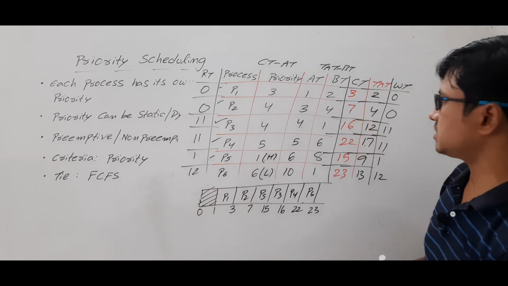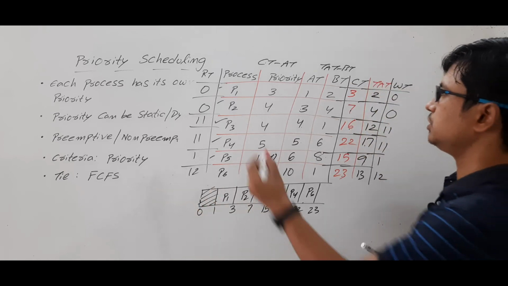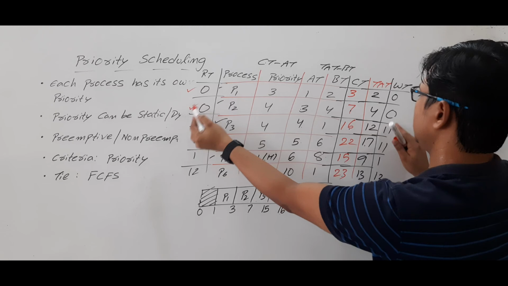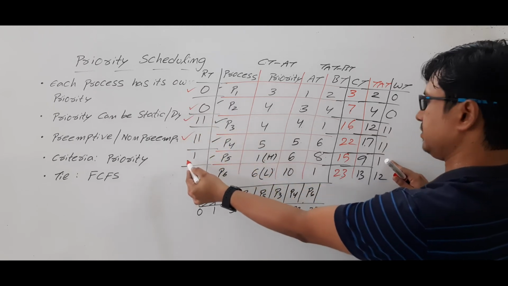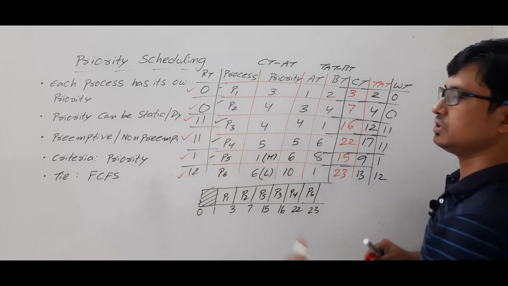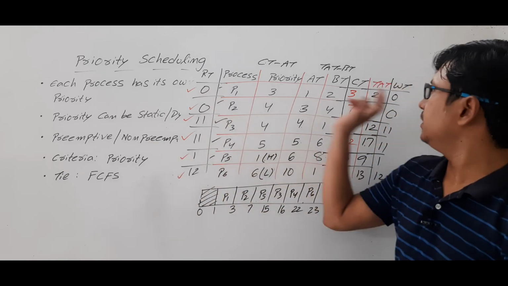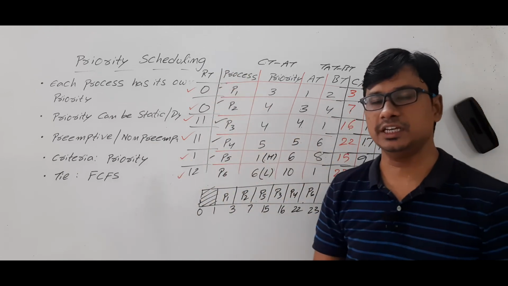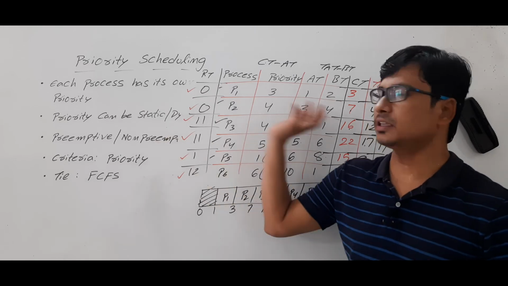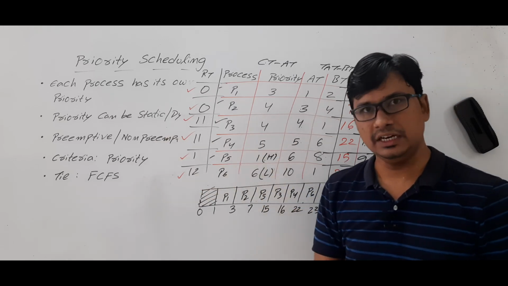Look at the response time and waiting time. 0 and 0, this is same. 0 and 0, same. 11, 11, same. 11, 11, same. 1 same, 12 same. So already I told you that in a non-preemptive scheduling algorithm, the waiting time and response time will be same. If it is a preemptive scheduling algorithm, the waiting time and response time will be different.